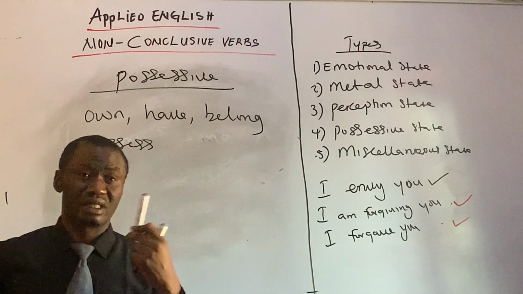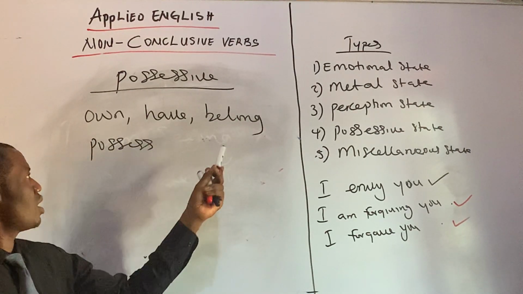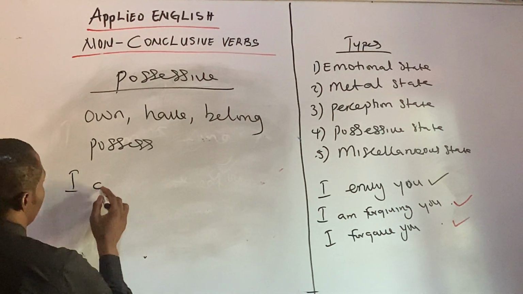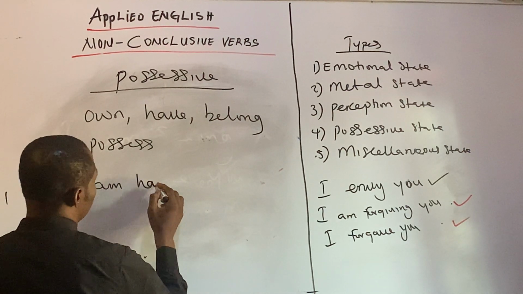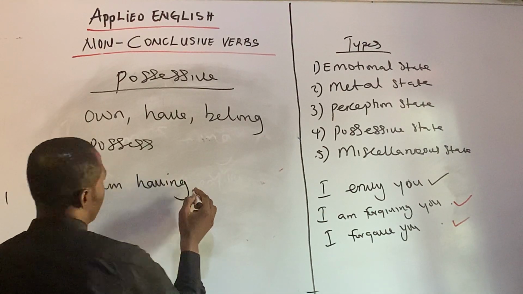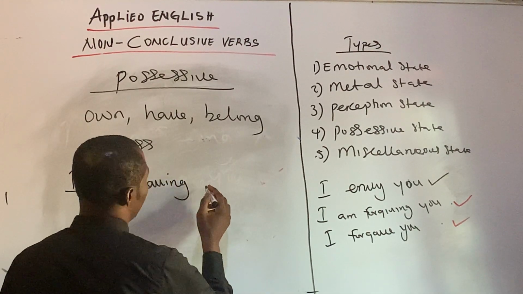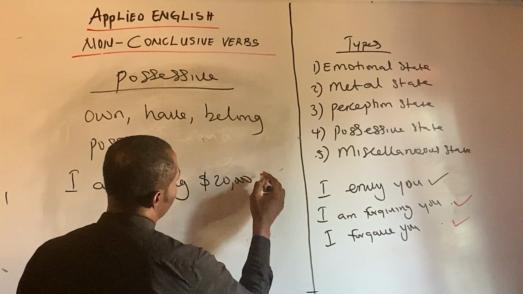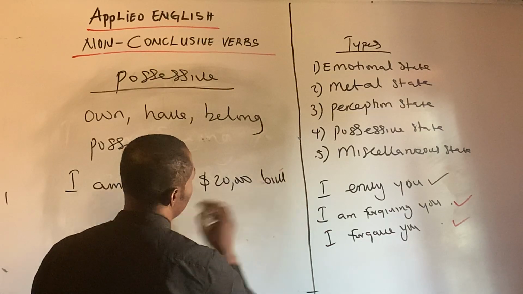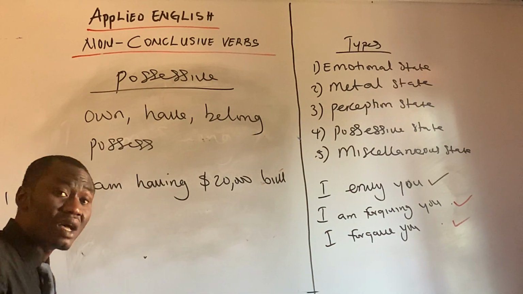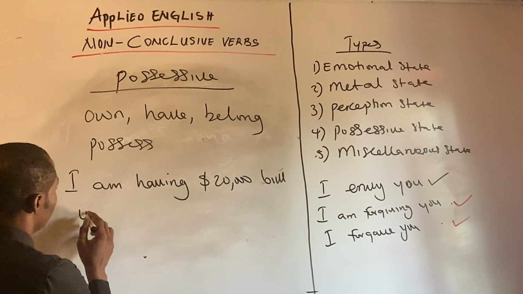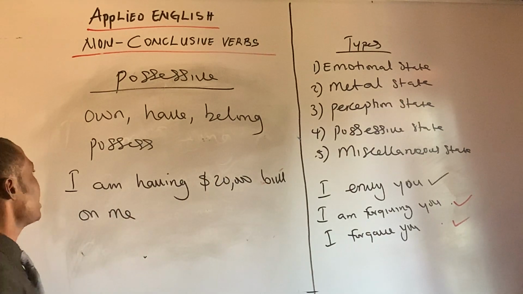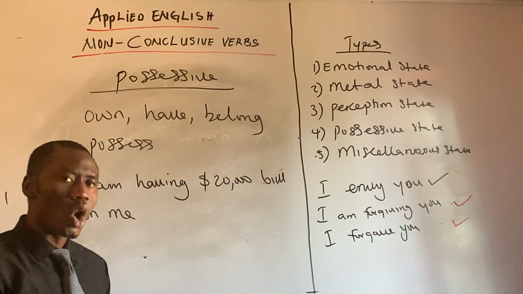All right, so let's use this as an example. Own, have, belong, possess. Now if I say, "I am having a $20,000 bill with me, or on me." All right, "I'm having a $20,000 bill on me."